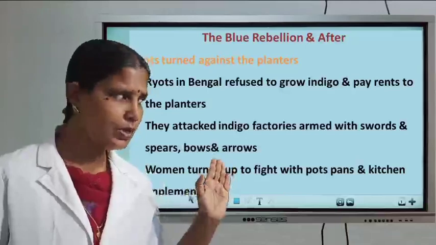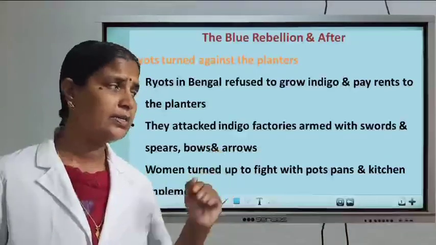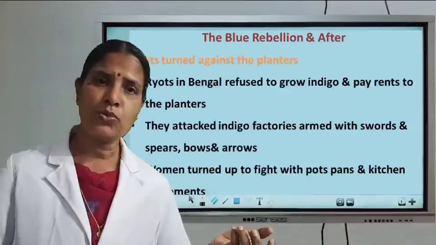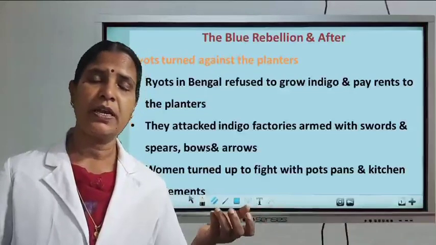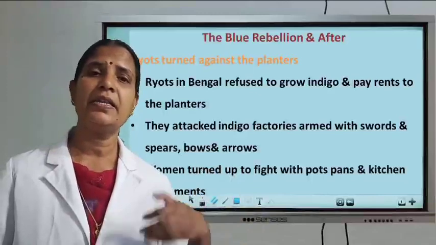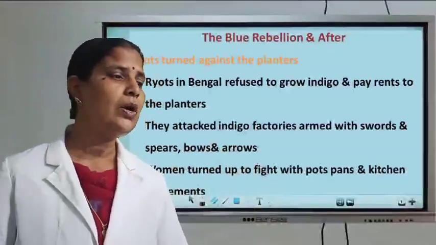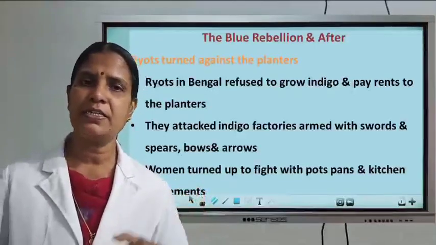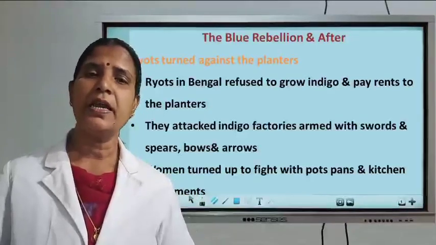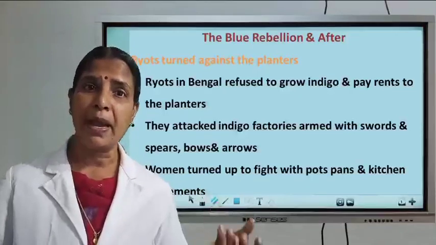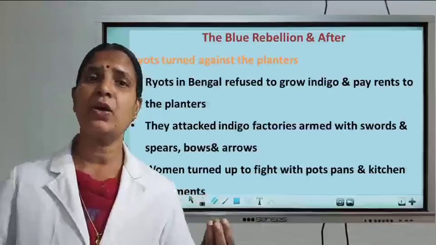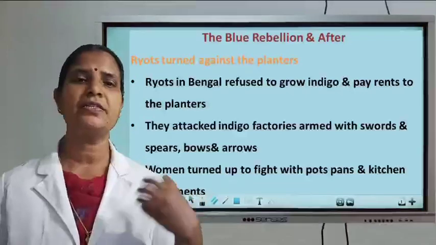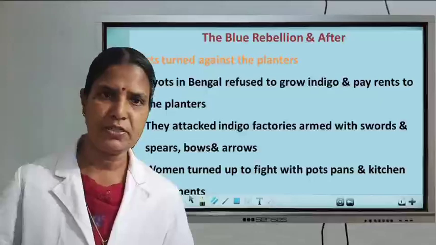They attacked the indigo factories, carrying swords, bows, arrows and weapons like that, and they started to attack the indigo planters. And the women also actively participated in this rebellion. They carried pots, pans, and whatever implements they got from the kitchen, and they also joined this fight against the indigo planters.